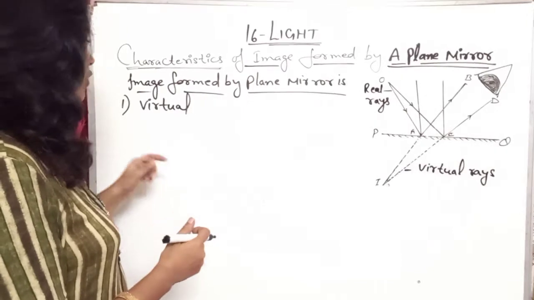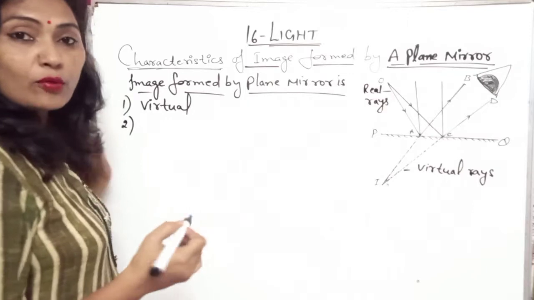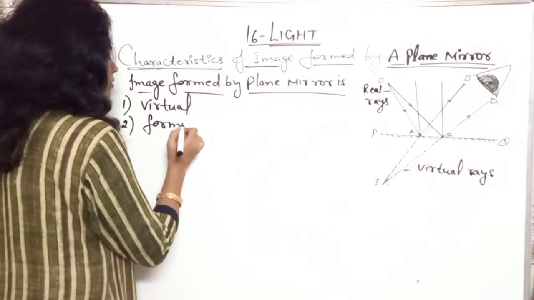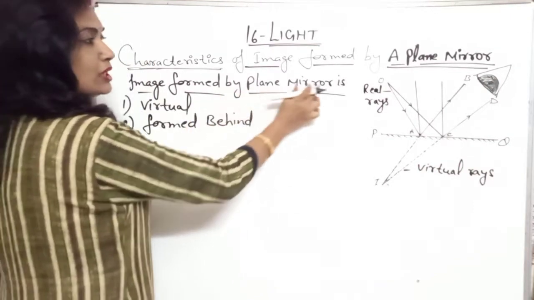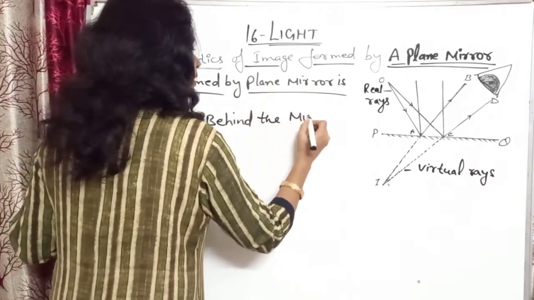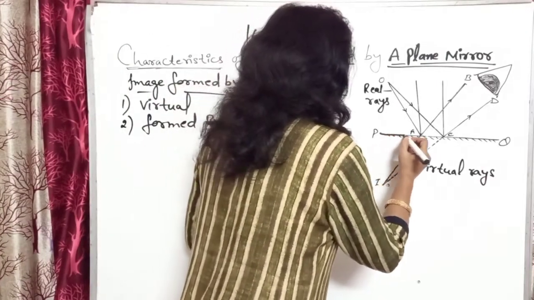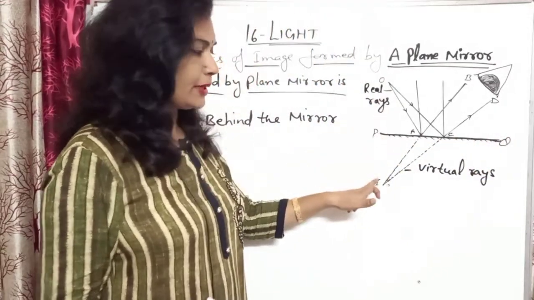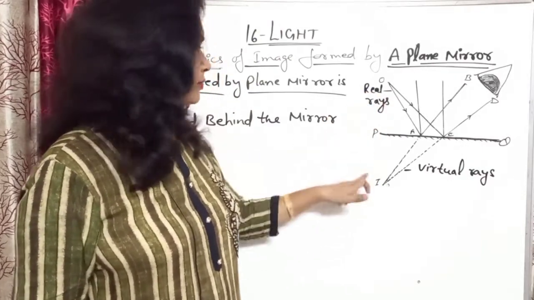Then the images formed by the plane mirror are formed behind the mirror. You can write: formed behind the mirror. You can see this is the mirror, this PQ, and the image is formed behind the mirror. This is the image. Got it? So it will be formed behind the mirror.